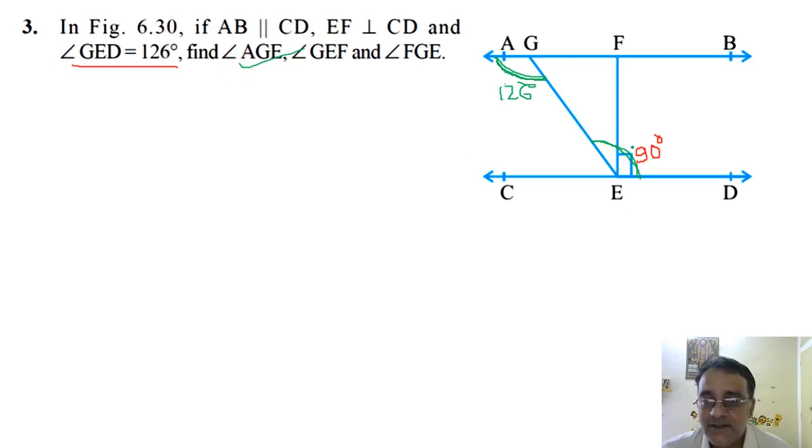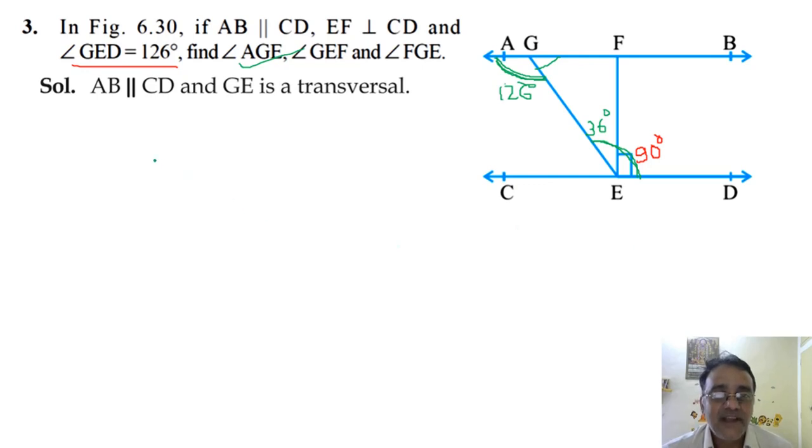Now the total angle is 126 and what will be the value of this angle? 126 minus 90, 36. That is 36. अब हम लोग को यहाँ पे निकालना है FGE. So how will you find this angle? Linear pair. Right. By using linear pair you have to find. Okay, fine. So हम लोग को पूरा आइडिया हो गया कि कैसे करना.